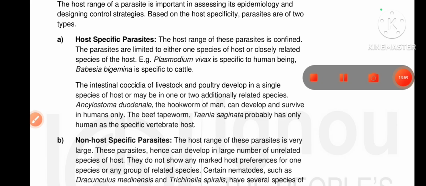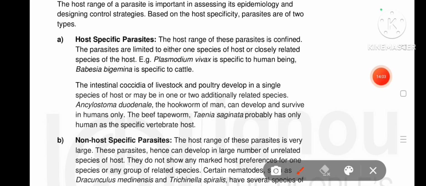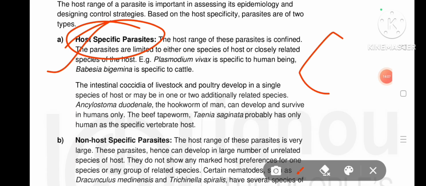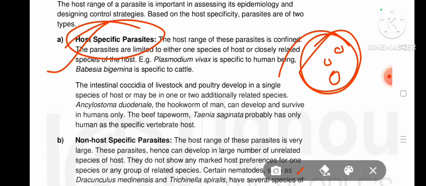They do not affect all the species of their host, only a particular species.